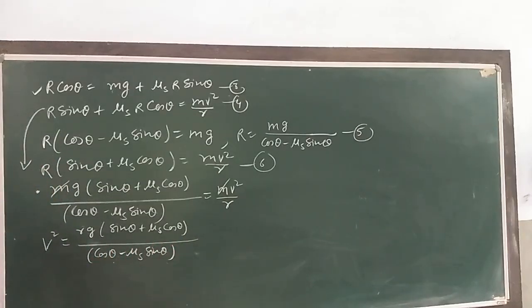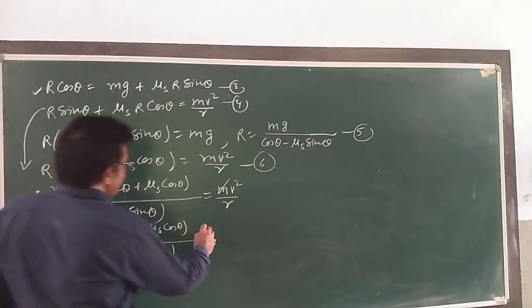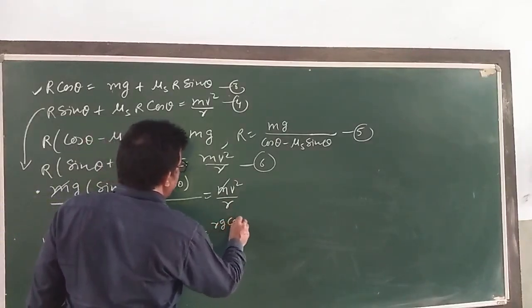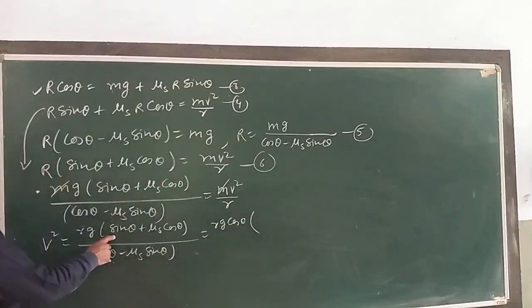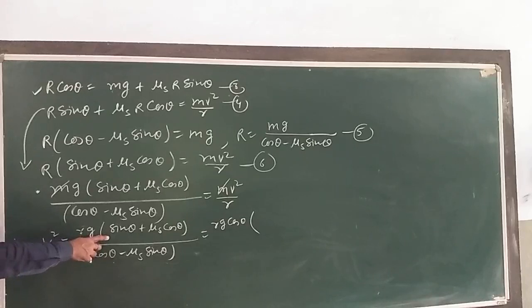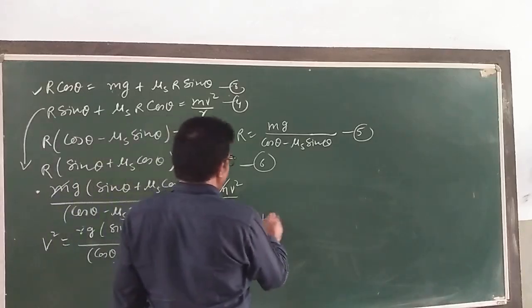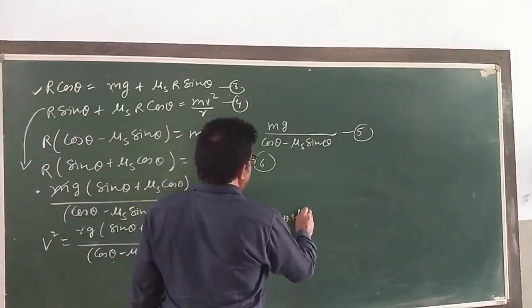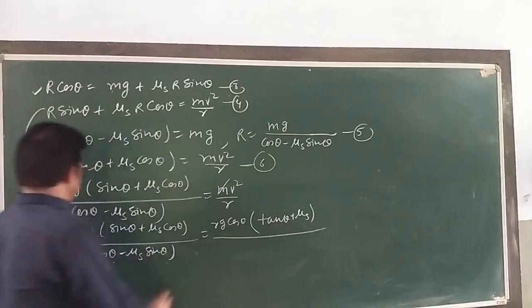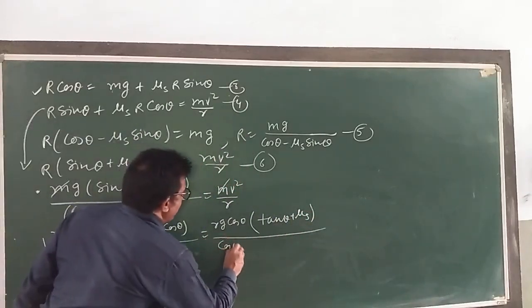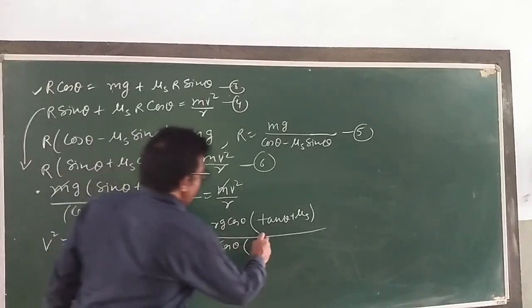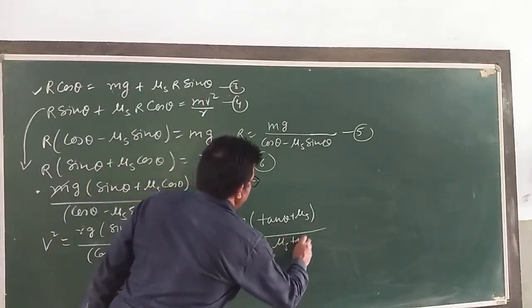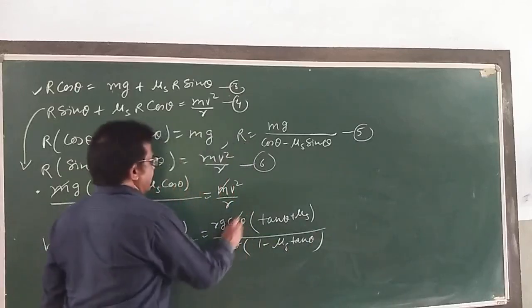Now take cos theta common in the numerator and in the denominator. Taking cos theta common here, sin theta by cos theta remains, that is tan theta, plus mu s, divided by, again taking cos theta common, 1 minus mu s tan theta. Cos theta cancels with cos theta.